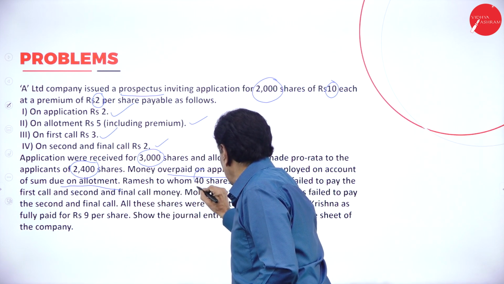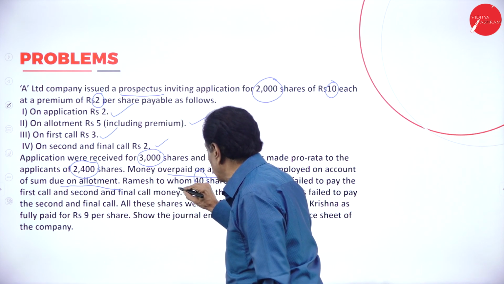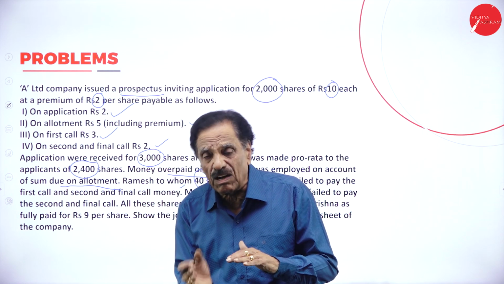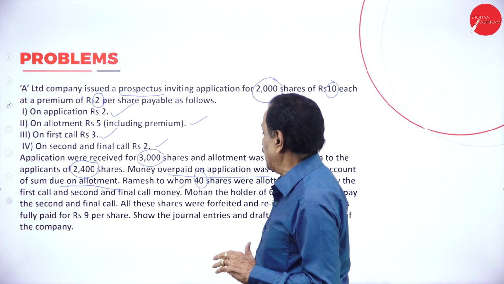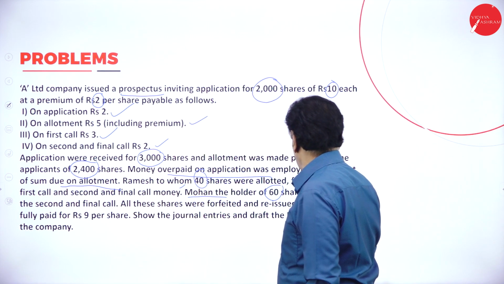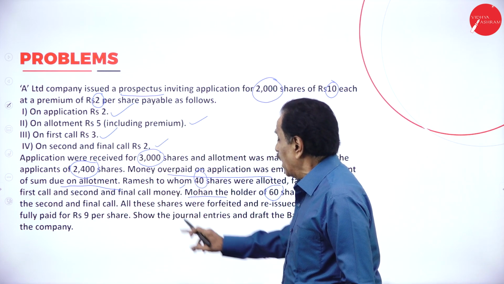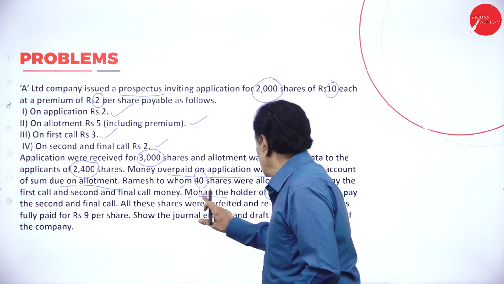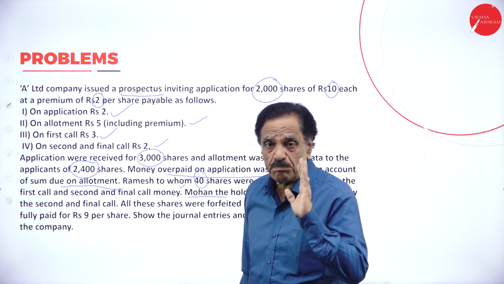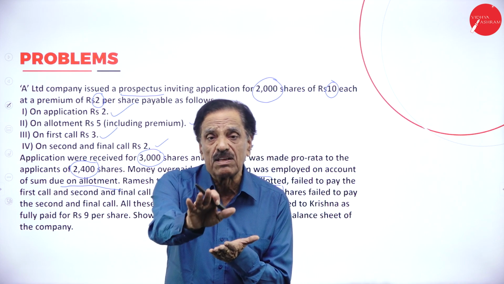Ramesh, to whom 40 shares were allotted, fails to pay the first call and the second and final call money. So he paid application, he paid allotment, but fails to pay the first call, fails to pay the final call. Then another man called Mohan holds 60 shares, fails to pay the final call. Means he paid application, he paid allotment, he paid the first call, but fails to pay the final call.